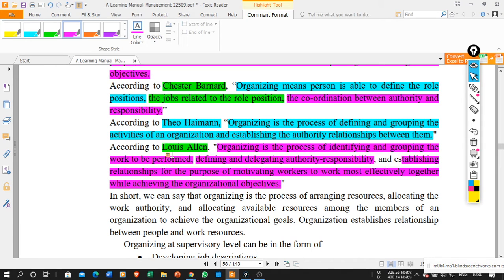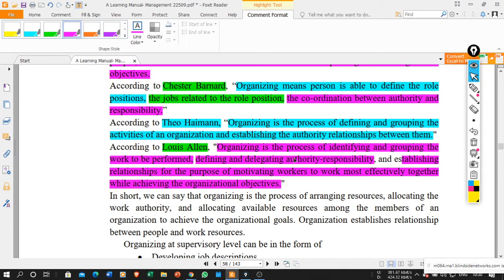So as per Louis Allen, organizing is a process of identifying and grouping the work to be performed. In this process, you need to identify which works you need to perform, and group similar types of work in common. Those works which are going to be performed in a similar manner, we need to make a group of this work.